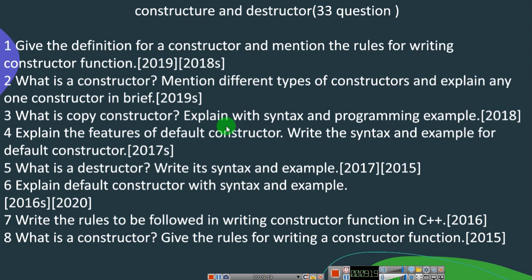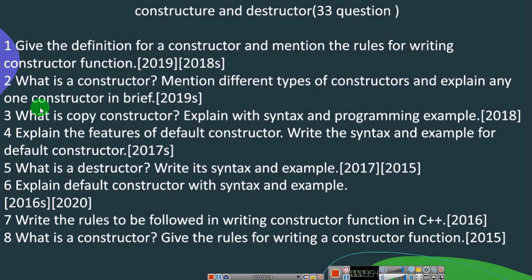So here you can see repeatedly they have asked what is a constructor, explain the syntax, explain with an example. Next you have default, copy constructor, parametric constructor. All these 3 points you are going to study the definition, the syntax, the example. So it covers the whole thing. So don't forget to answer all the questions that you get in the programming part. So here you get full marks in programming.